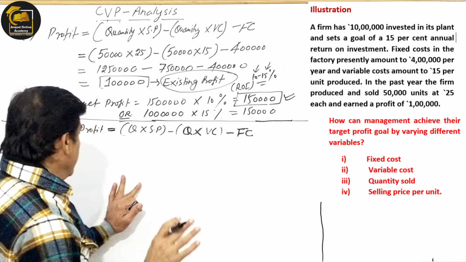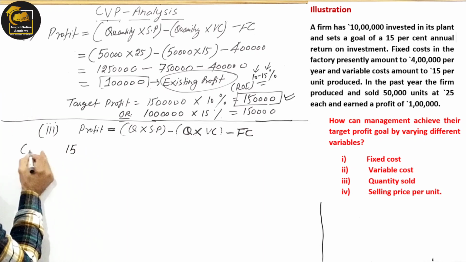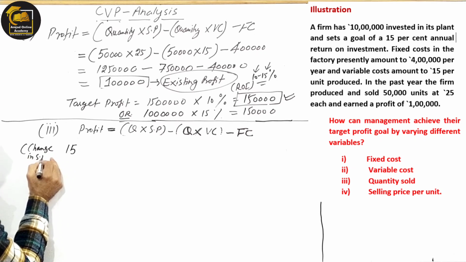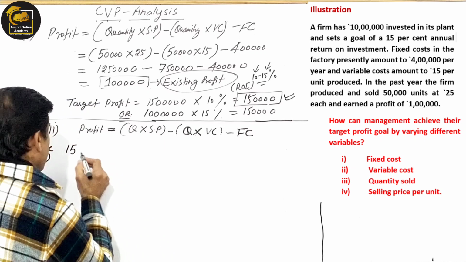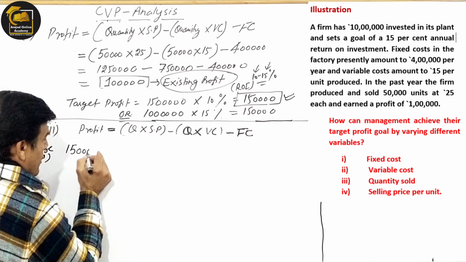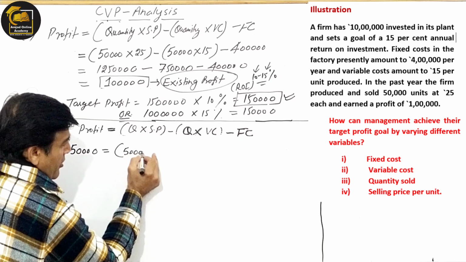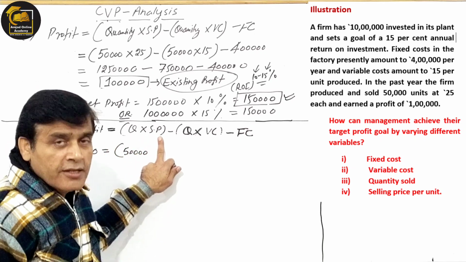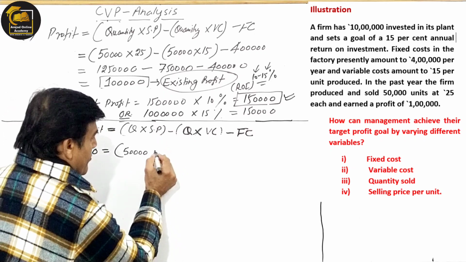Let the selling price be taken. The third part I am taking, the third one is the selling price. It is again the same: 1,50,000 equals, quantity is the same 50,000. As I have said, now I am going to change the selling price. That's why this time I have to assume the selling price to be x.